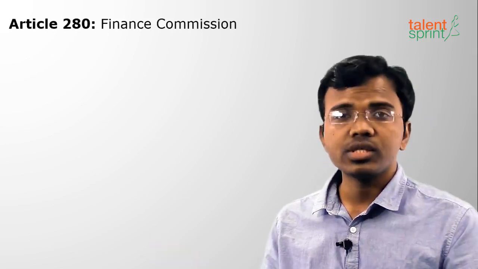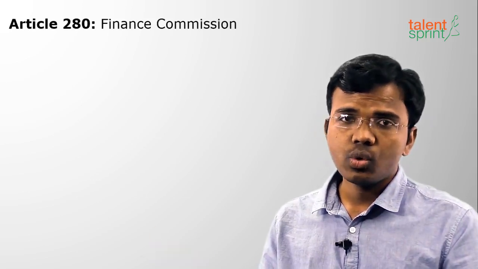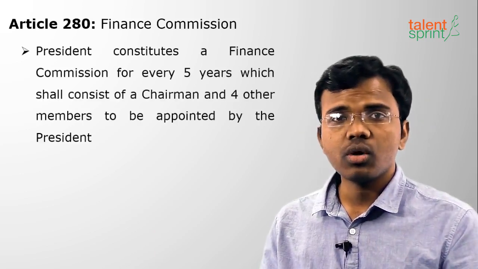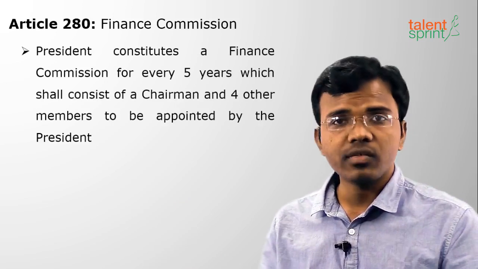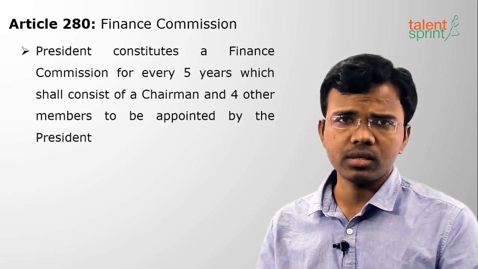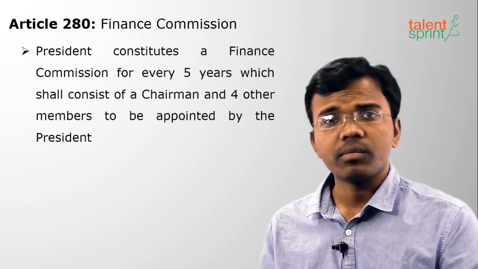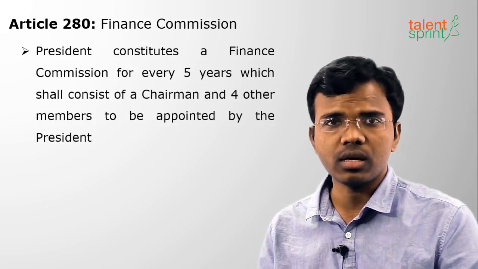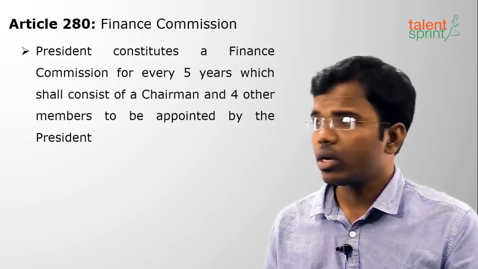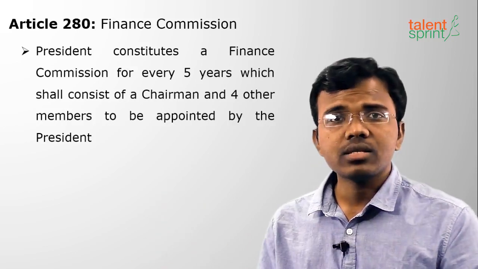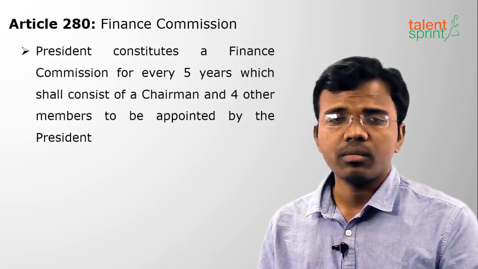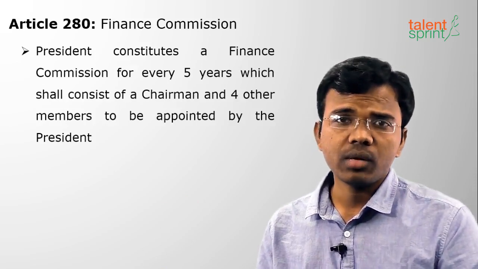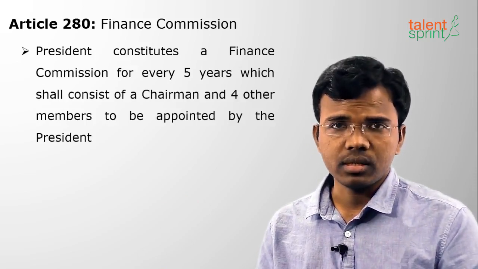So the Finance Commission is mentioned in Article 280. What do you mean by this Finance Commission and who appoints it? The President appoints a Finance Commission every 5 years from the year 1952 onwards, when our first Lok Sabha elections were held, and it shall consist of a chairman and 4 other members.